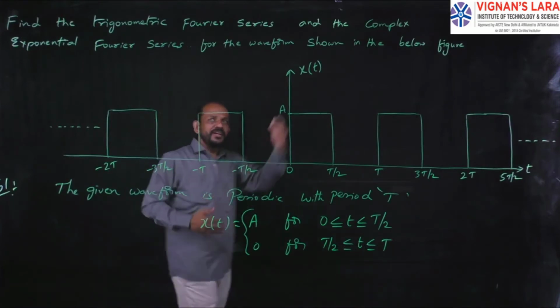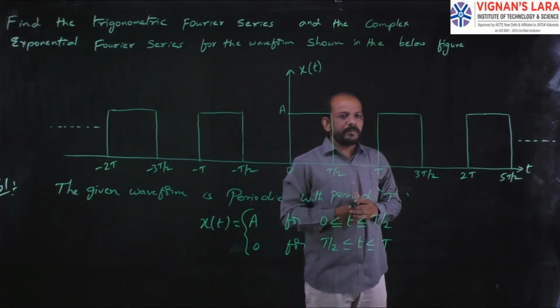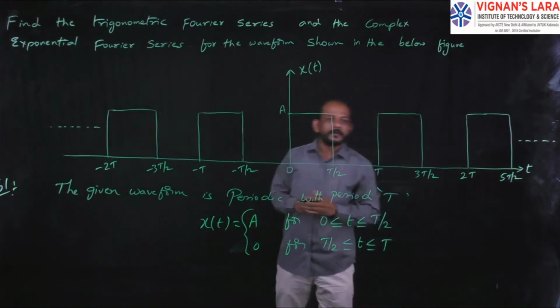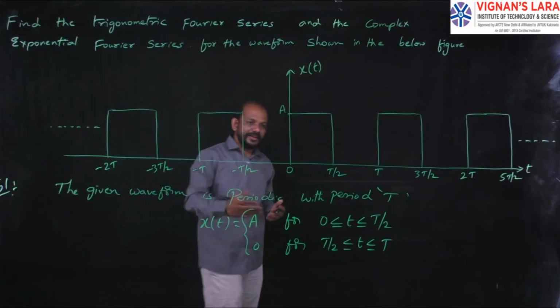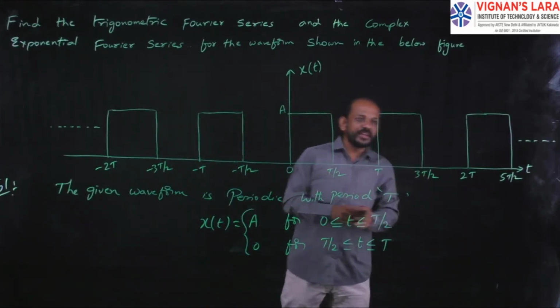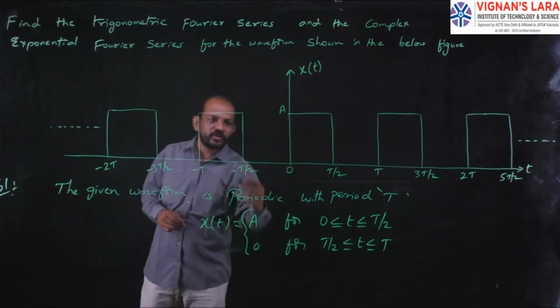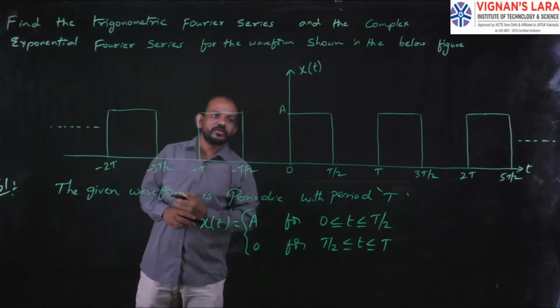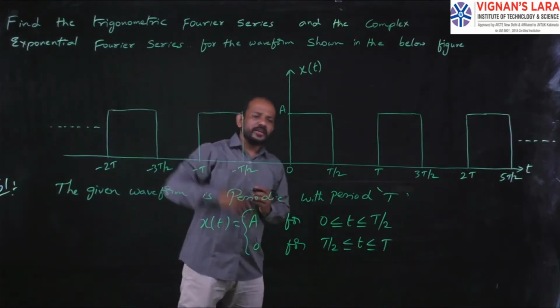In the same way, in the complex exponential Fourier series also there is a Fourier coefficient, the complex exponential Fourier coefficient, that is Cn. That Cn will also be in terms of x of t. So if they have not given x of t, if they have given a waveform, you have to represent that waveform in equational format as x of t. Then only you can do the problem. Okay, so first I will start with the trigonometric Fourier series.